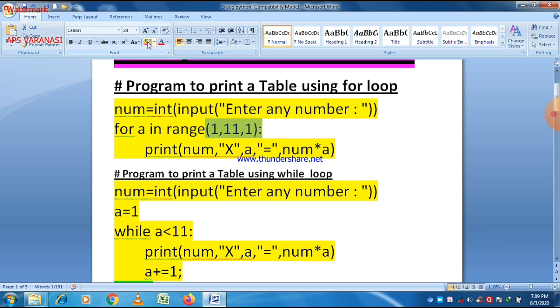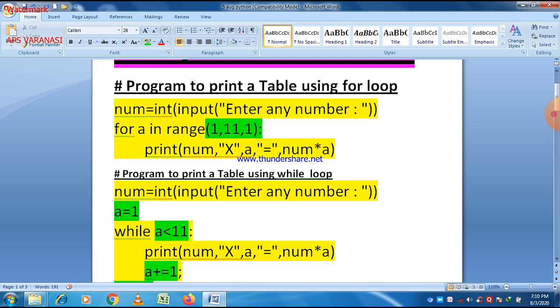But when the print statement is over, there should be an increment. So we just write a plus equal to 1, which means a is equal to a plus 1. So all three conditions are there. Now you can see that in this program, marked with green, are the three conditions. In the case of the for loop these are given together, but in the case of the while loop these are placed in different places.